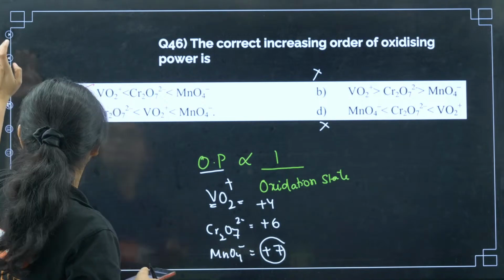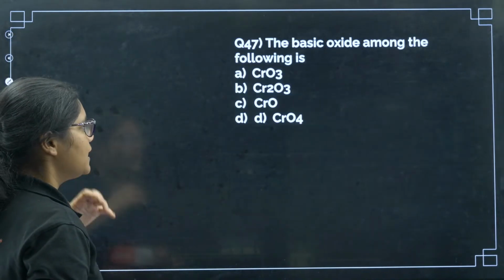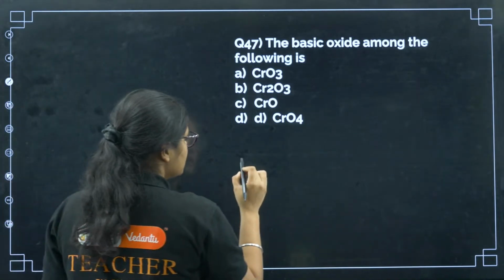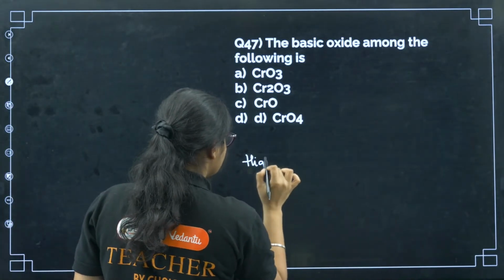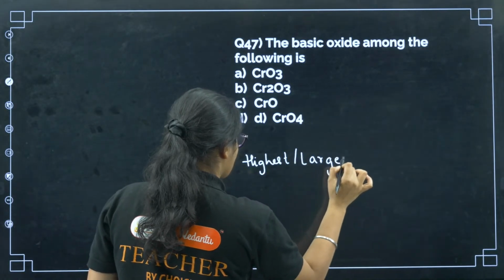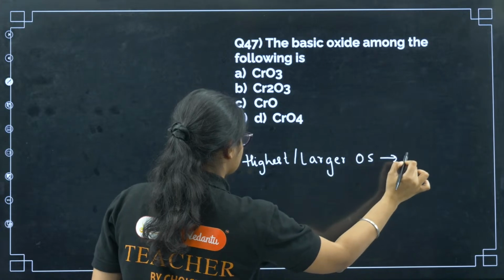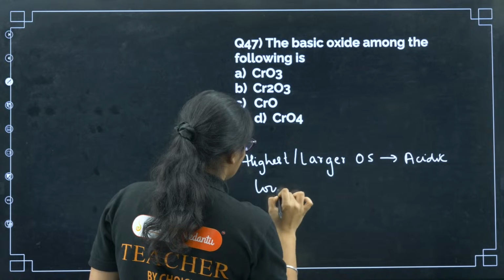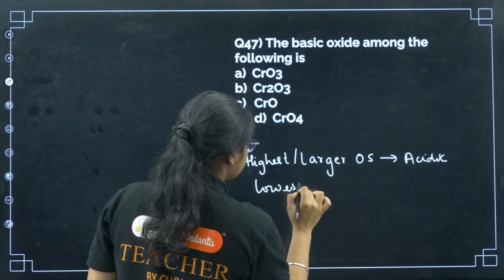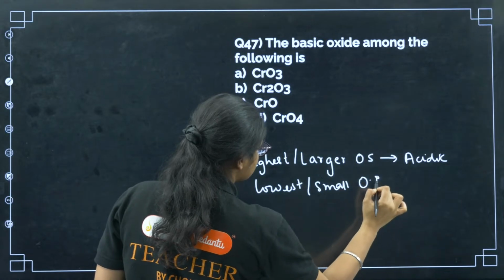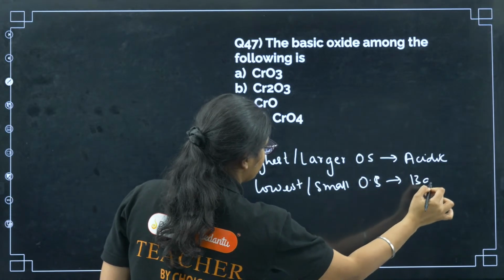Okay. Next question number 47, the basic oxide among the following. This is also a very important question. You should know that a higher or larger oxidation state means the compound will be acidic, and if it is the lowest or a small oxidation state, then it will be basic.